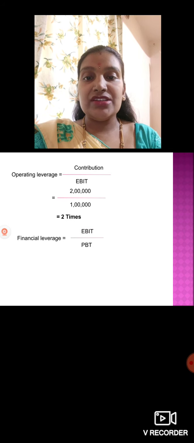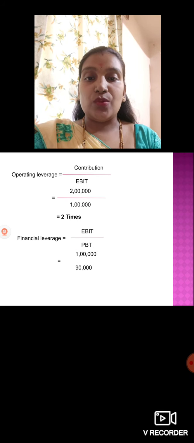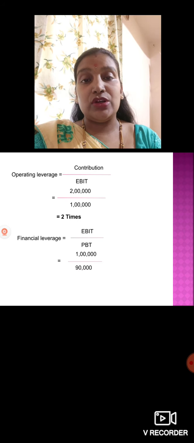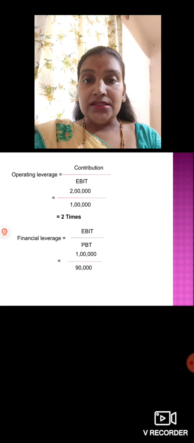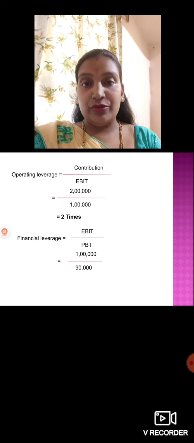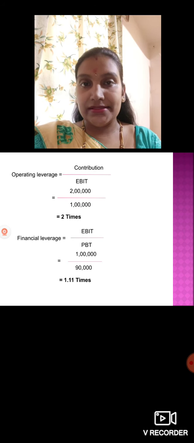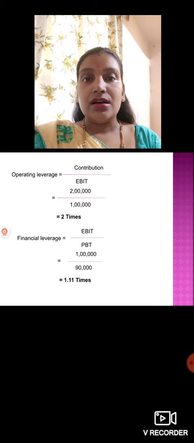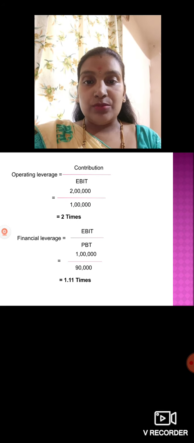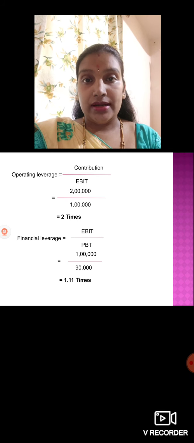Then financial leverage is EBIT divided by profit before tax, 1 lakh divided by 90,000. So you'll get 1.11 times. After the point you should always write 2 digits if you are getting decimal answers.